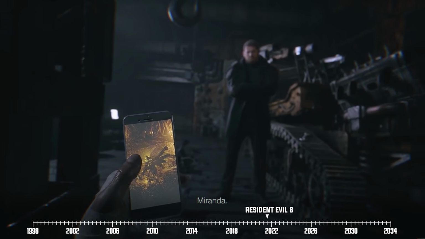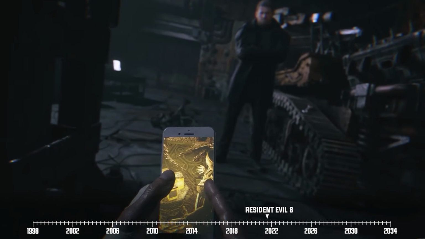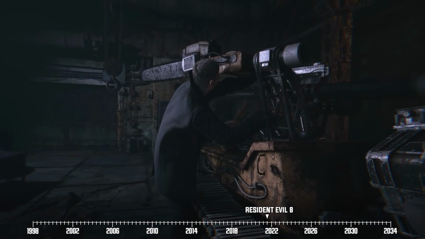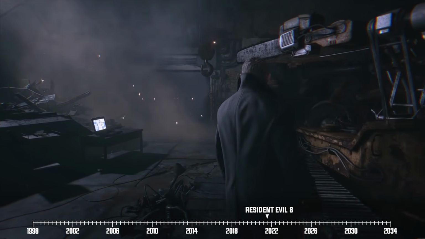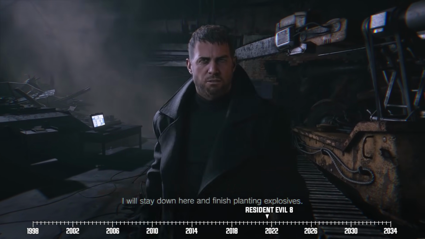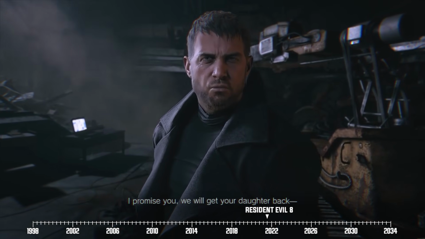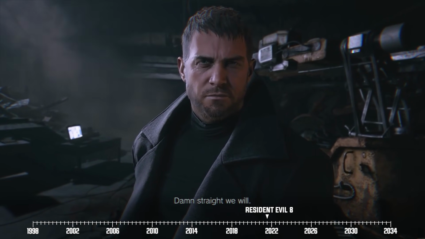Things get extra complicated because Miranda now has the flasks after Ethan left them at the altar earlier. Now, Chris might have been acting like a bit of a jerk this whole game, but he's still a good guy. So he presents Ethan with a literal tank he can use to fight Heisenberg. And if you need more proof that Chris is still one of the good guys, he swears he and Ethan are going to get Rose back.